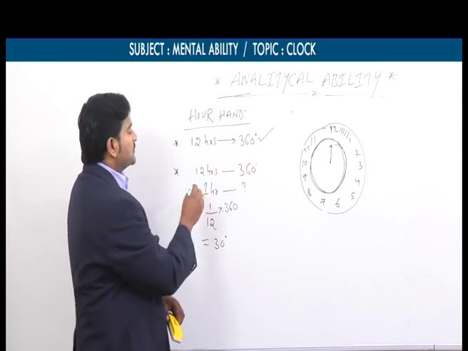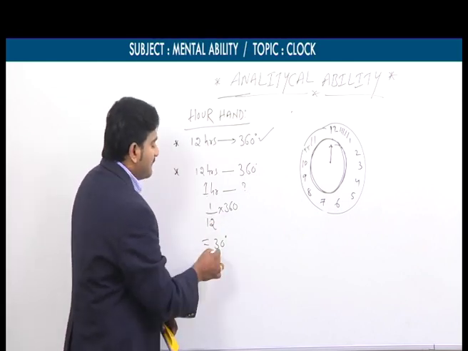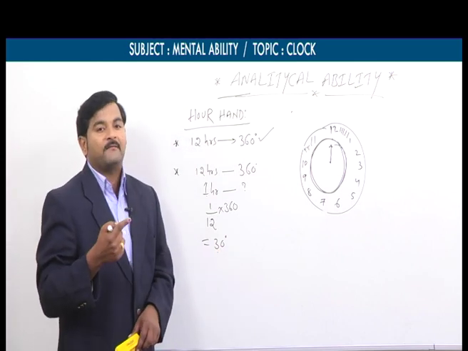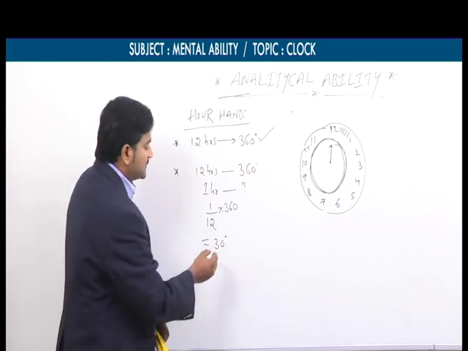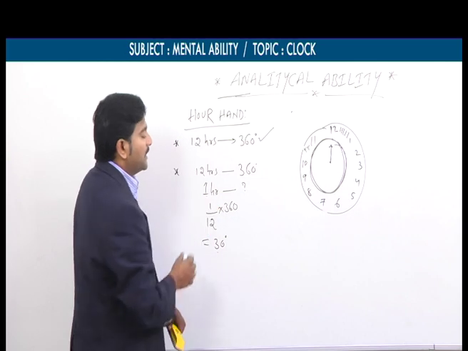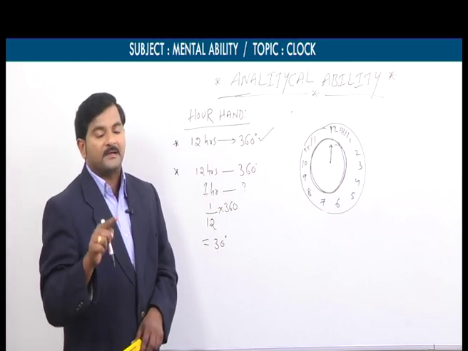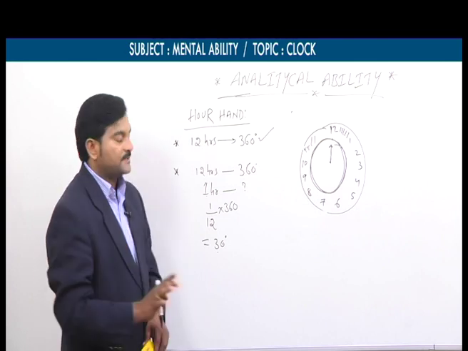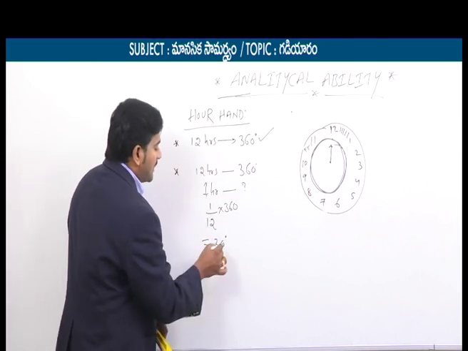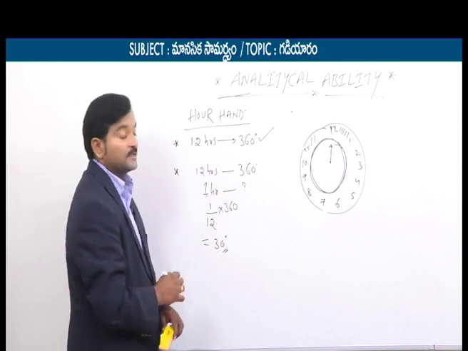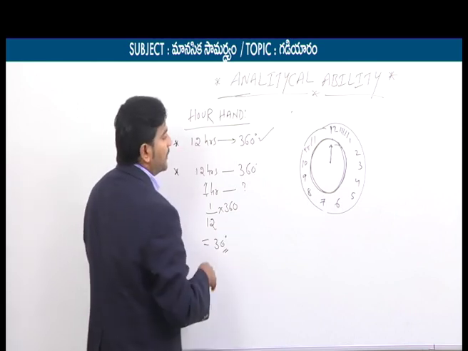So the second very important point for the hour hand is that in the span of only 1 hour, the hour hand can trace 30 degrees. As I already told you, first point, in the span of 12 hours, the hour hand makes 360 degrees. In the span of 1 hour, it makes 30 degrees. So this is also an important point.